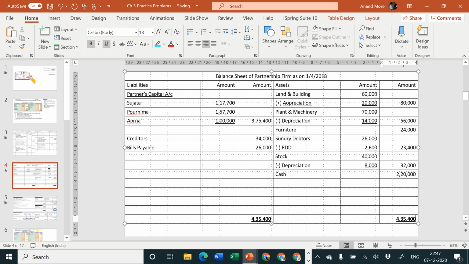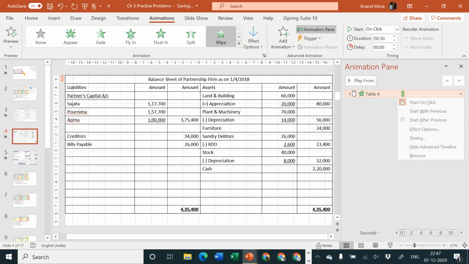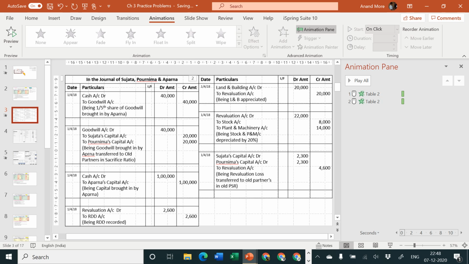Okay, so what had the problem asked? The problem had asked us to prepare a journal, which we have completed, and the problem has also asked us to prepare a balance sheet, which is tallied by us.